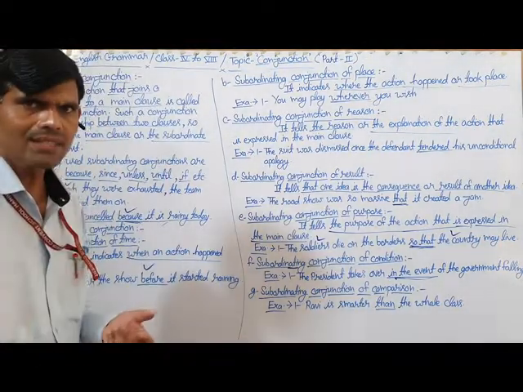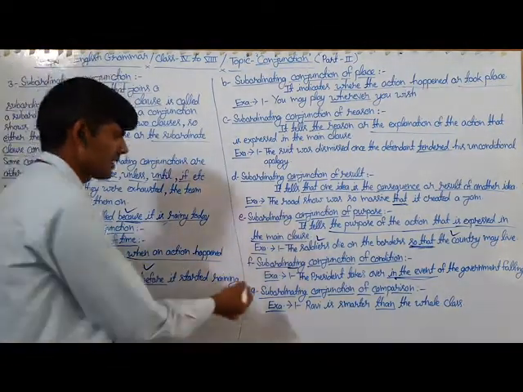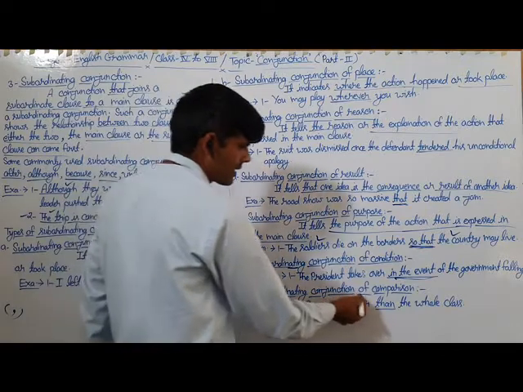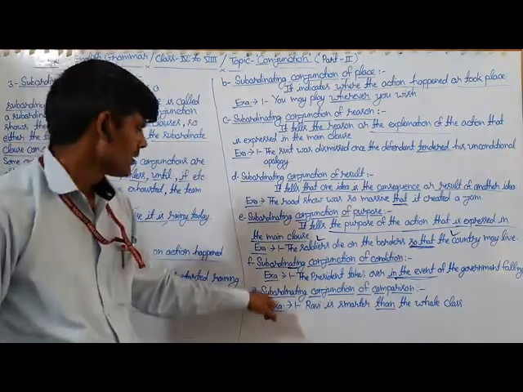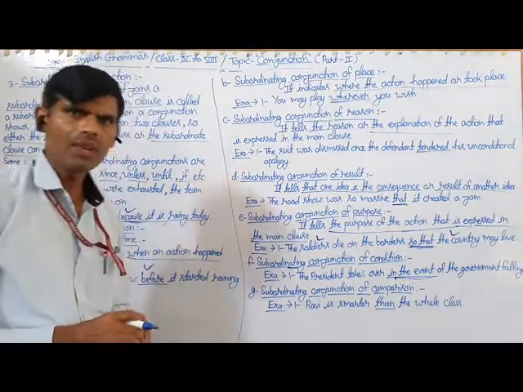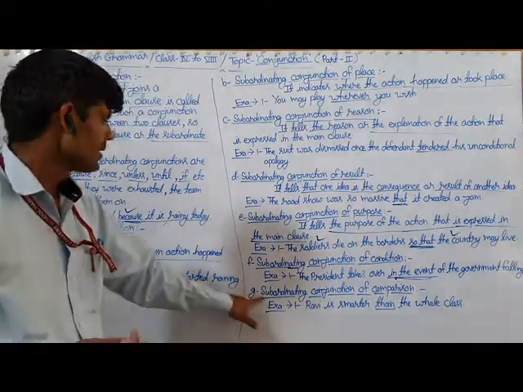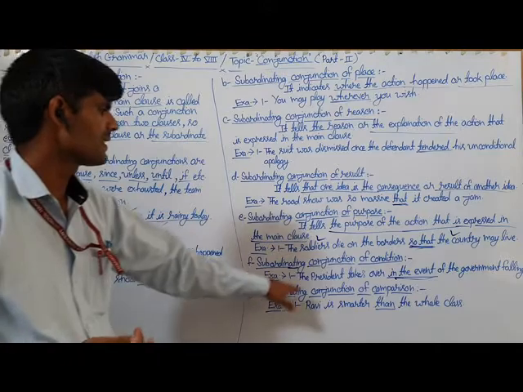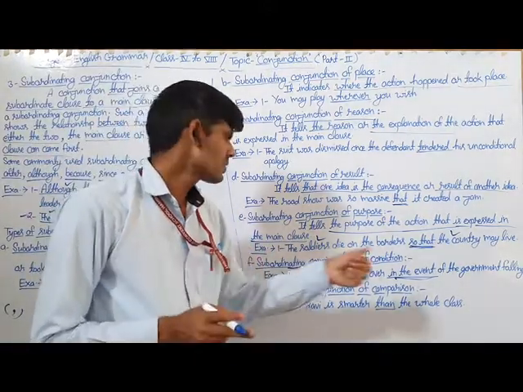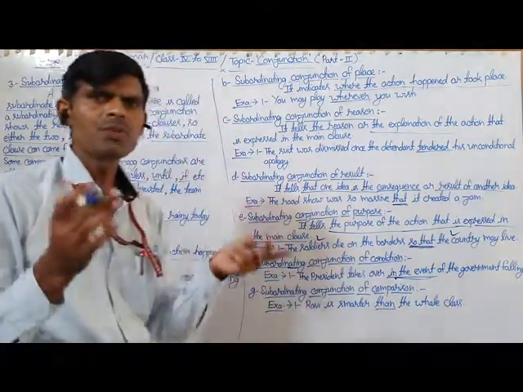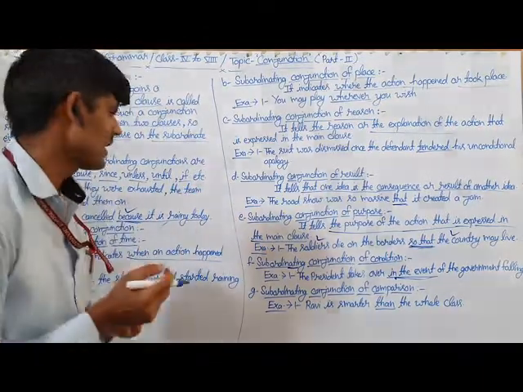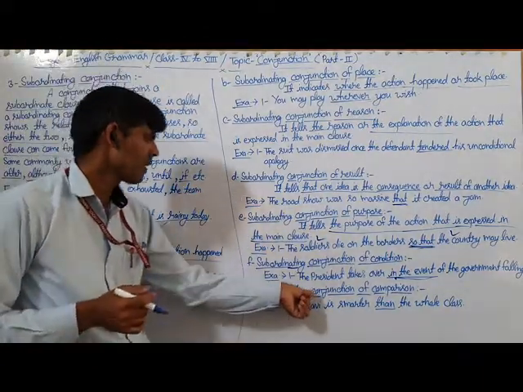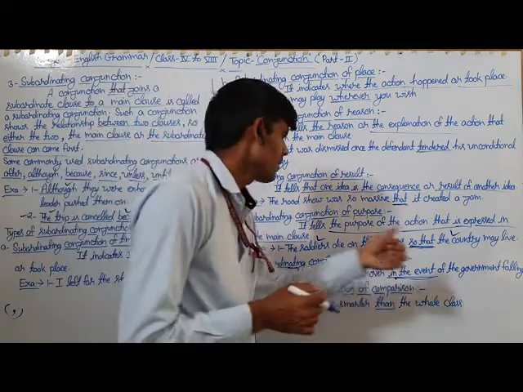And the next type of subordinating conjunction is subordinating conjunction of comparison. The subordinating conjunction which is used to compare between two persons or things is called the subordinating conjunction of comparison.